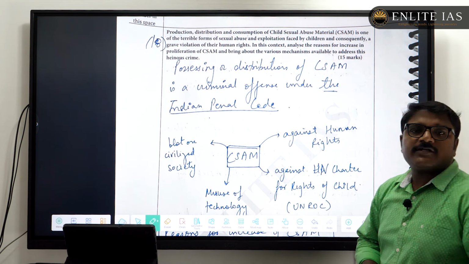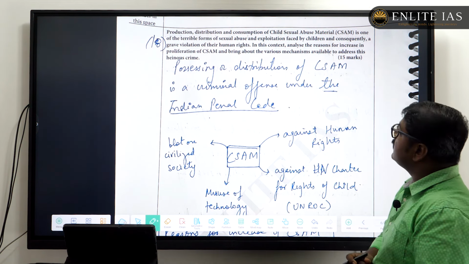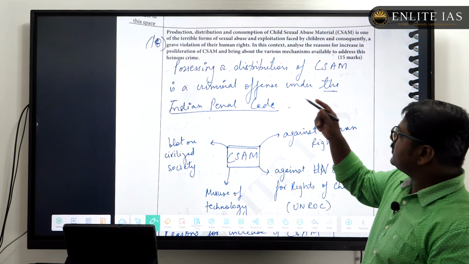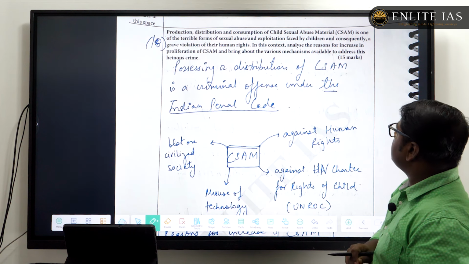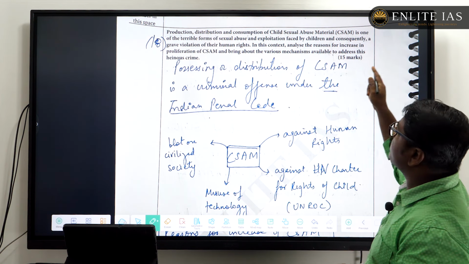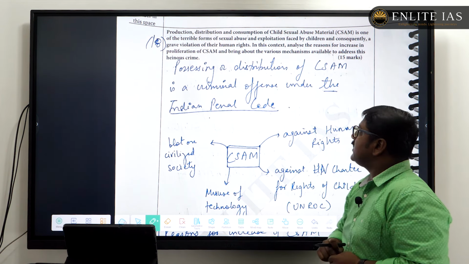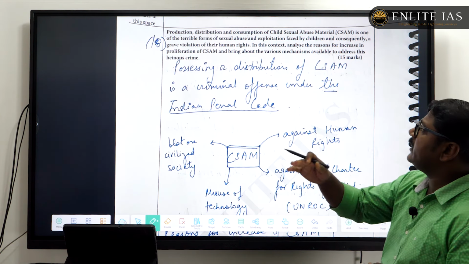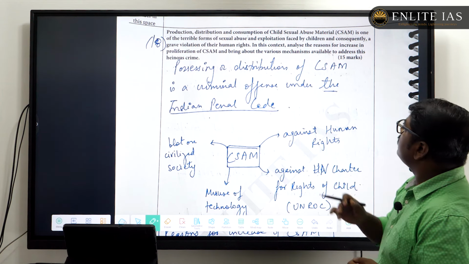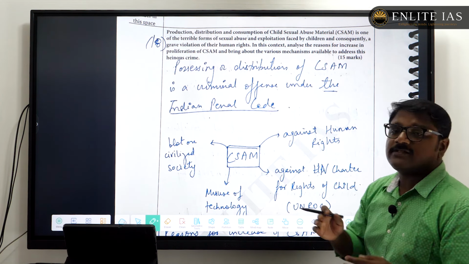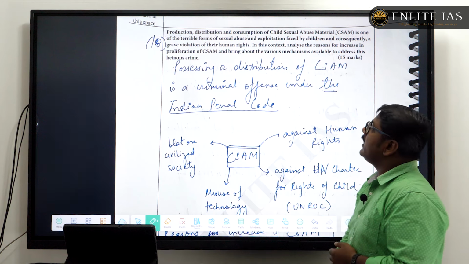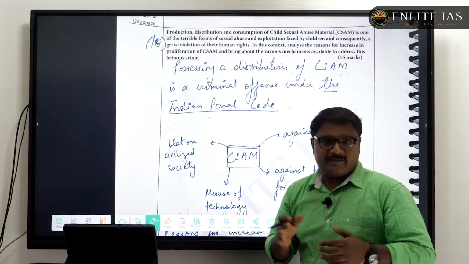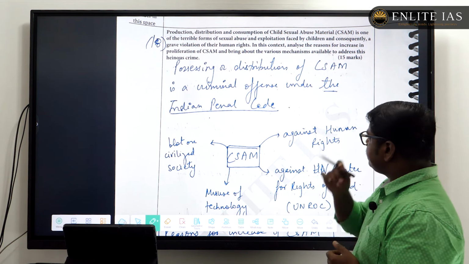The second question is all about child sexual abuse material. The production, distribution and consumption of child sexual abuse material, CSAM, is one of the terrible forms of sexual abuse and exploitation faced by children and consequently a grave violation of their human rights. In this context, analyze the reasons for the increase in the proliferation of CSAM and bring about the various mechanisms available to address this heinous crime. Okay.